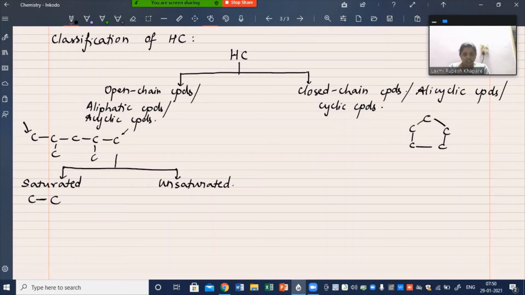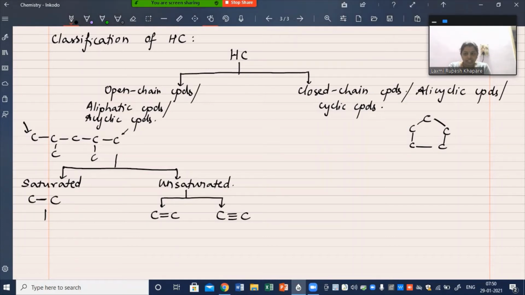And unsaturated hydrocarbons are the ones where you'll find either a carbon-carbon double bond or a carbon-carbon triple bond in the compound. So if you find at least one carbon-carbon double bond or one carbon-carbon triple bond, then the compounds are called unsaturated.